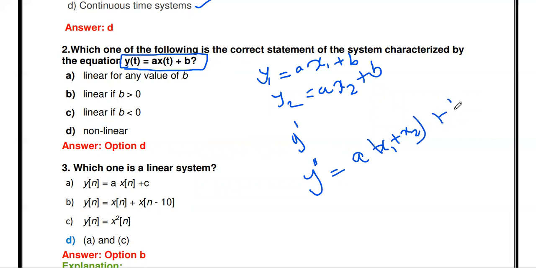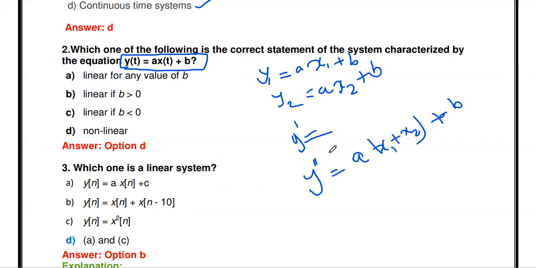This is the output obtained for the system if the input is x1 plus x2. Check whether this equation is equal to y dash. Y dash is the addition of the two equations, which is a into x1 plus a into x2 plus 2b. But here y double dash is a into x1 plus a into x2 plus only b.